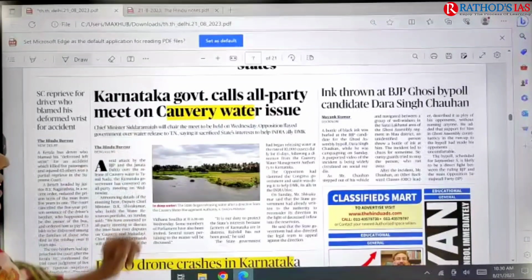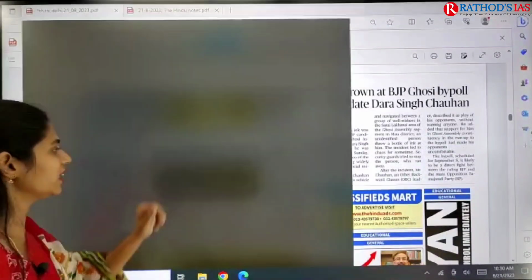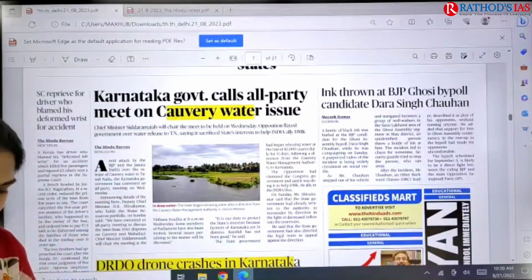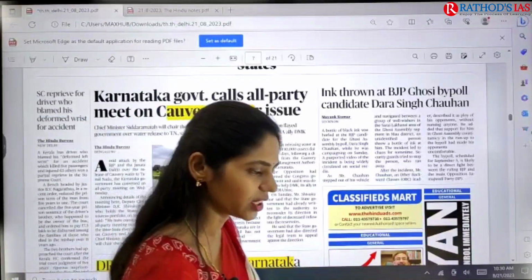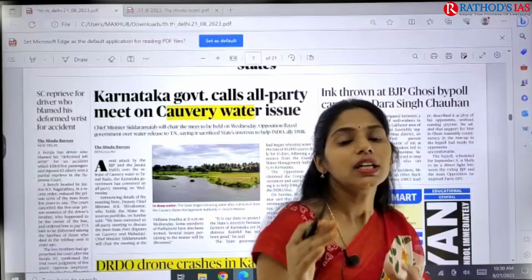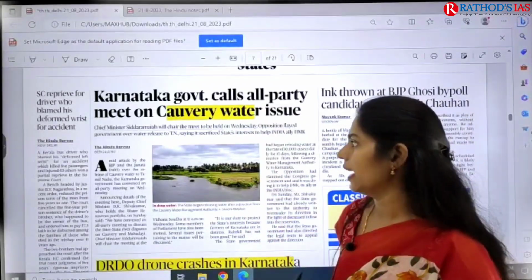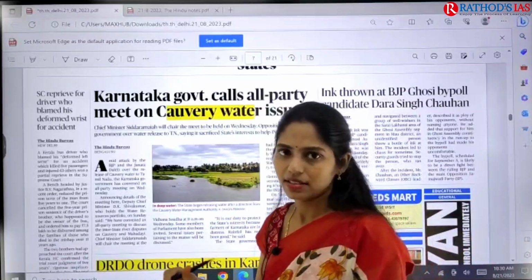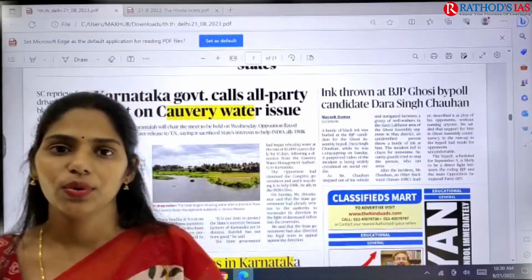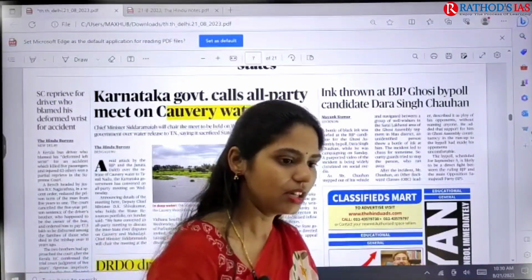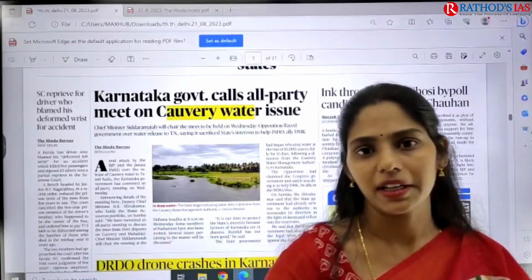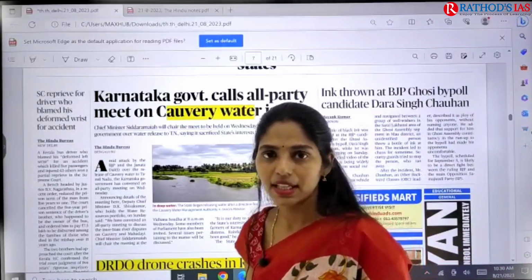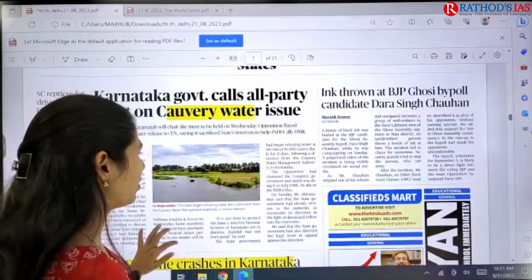So here you can see Karnataka government calls all-party meet on Kaveri water issue. This Kaveri water issue is very important, and you have to see between which states this Kaveri water issue is there, where the Kaveri river originated, and which dams were built on this river. In which states the Kaveri river is flowing, and even the tributaries of this Kaveri river. Which are right bank tributaries and which are left bank tributaries, because a number of times this type of question has already been asked by UPSC in your prelims. So for that you have to know about this.